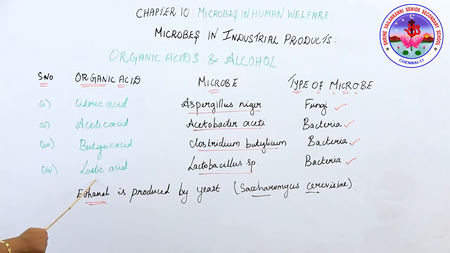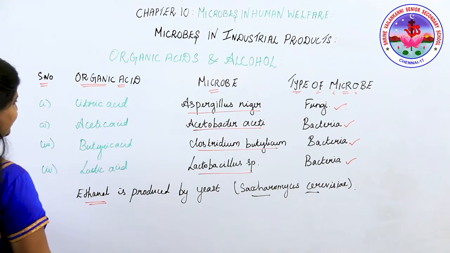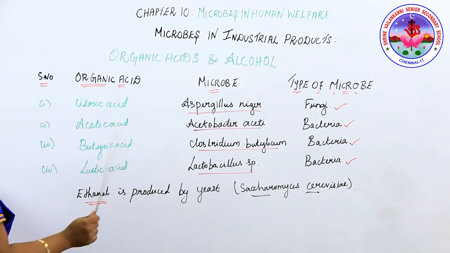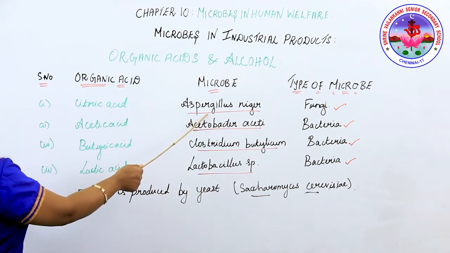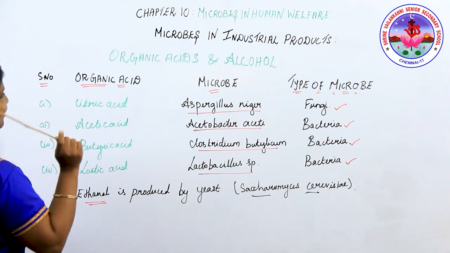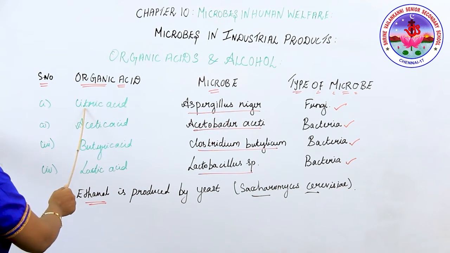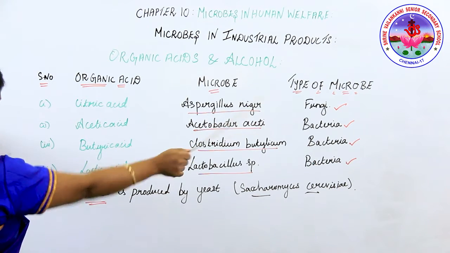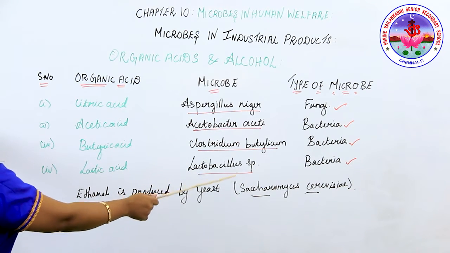Next we are going to study lactic acid, Lactobacillus species, where again the type of microbe is bacteria. These are very important things to notice, as you will definitely get 2 mark questions: which acid is produced by which type of microbe, and the exact microbe name. This will be the type of questions in organic acid and alcohol. I repeat again: citric acid, Aspergillus niger, fungi. Acetic acid, Acetobacter aceti, bacteria. Butyric acid, Clostridium butylicum, bacteria. Lactic acid, Lactobacillus species, bacteria.